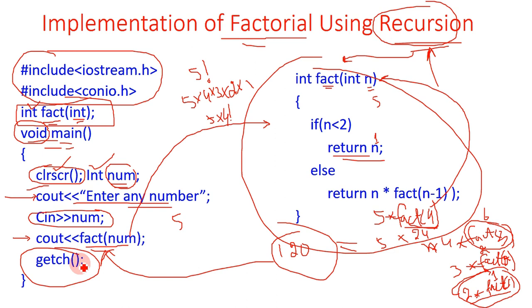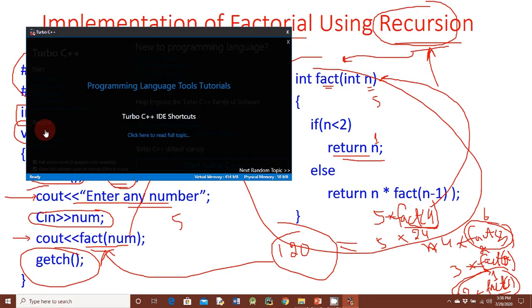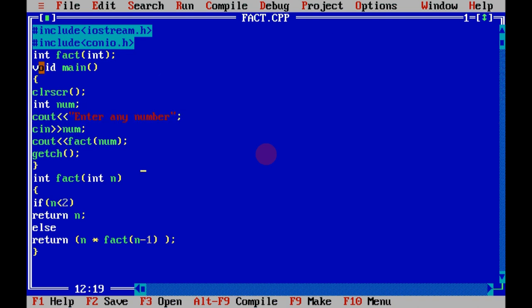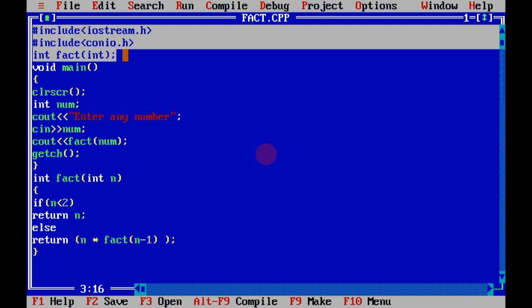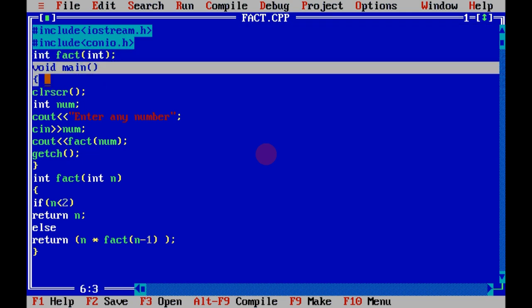Let's see the implementation, and check whether, if we run the program, it will return 120 or not. So we will go to Turbo C++, the recent project, data structures, and this is the program we have already discussed. Header files, function declaration, main function.